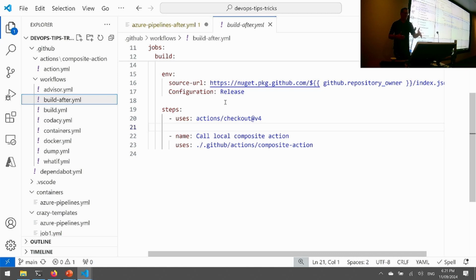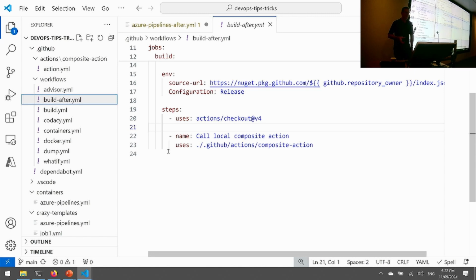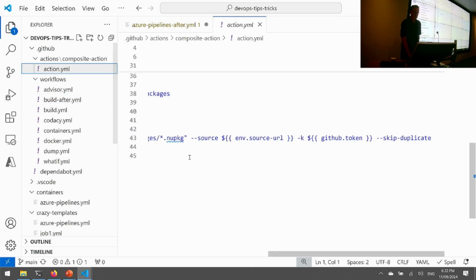For GitHub, we can write a custom task and just publish it to GitHub and people can use it straight away, or we can even write it ourselves in our own repo, which is what I've done here. In particular, I'm using a composite action, which is basically a way of calling other actions in one. So rather than having all those build steps there, I can jump over here